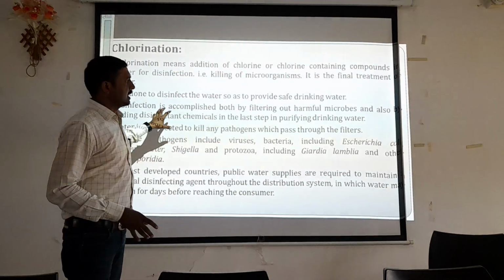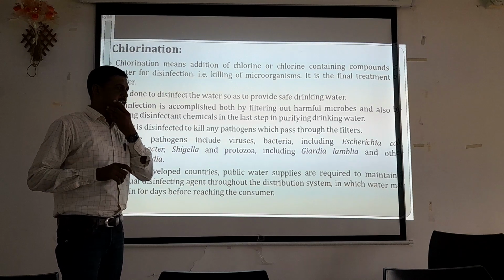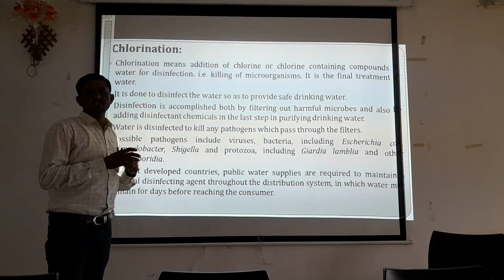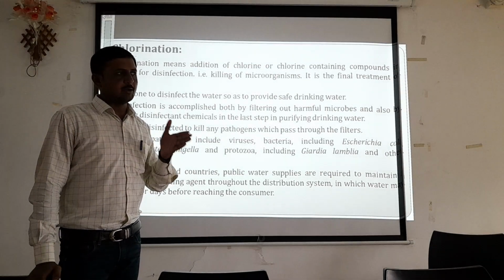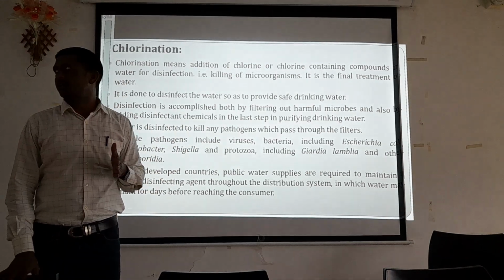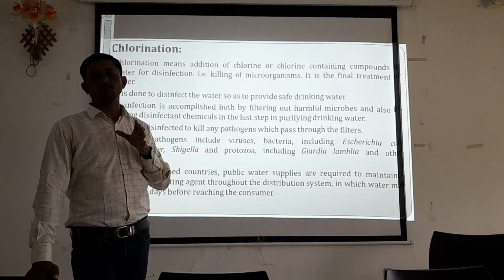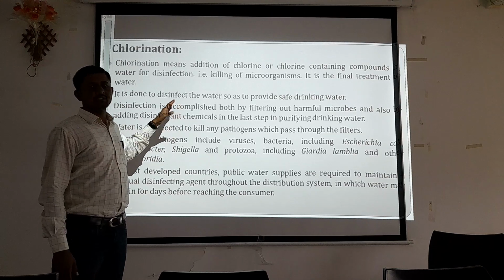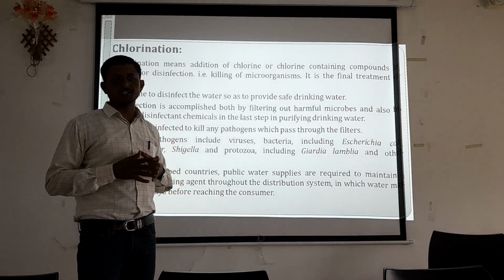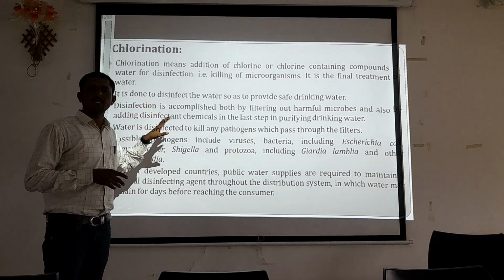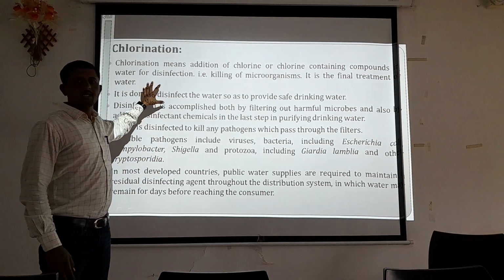The last method for the treatment of potable water is chlorination. It is the last treatment, where by using the first processes up to filtration, we have removed about 90% of impurities from the water. The remaining 5 to 10% of impurities, which cannot be removed by the filtration process or the other processes, we have to minimize or kill, that is the remaining microorganisms or impurities, by means of the chlorination process.